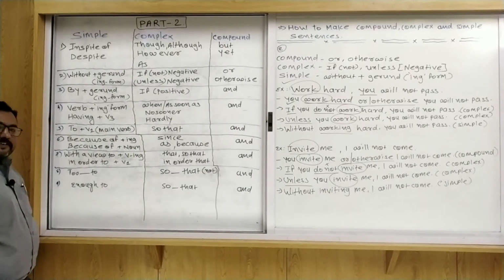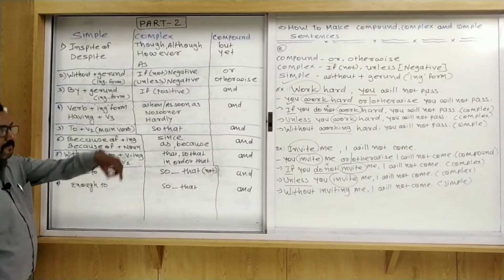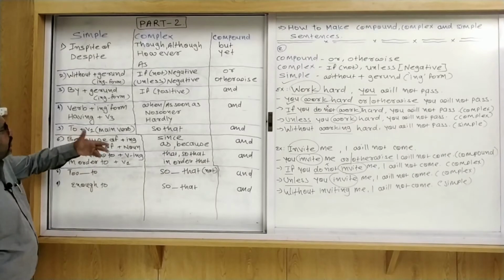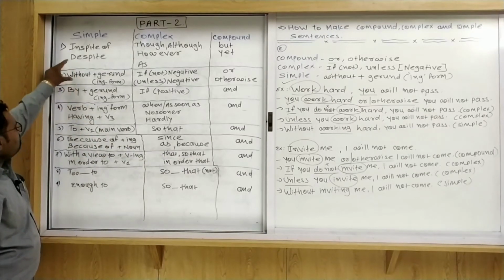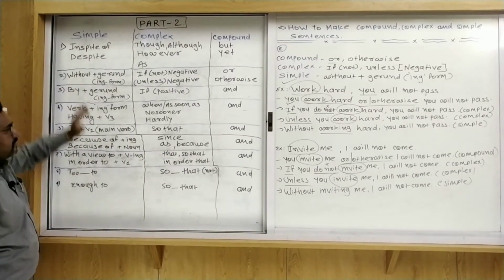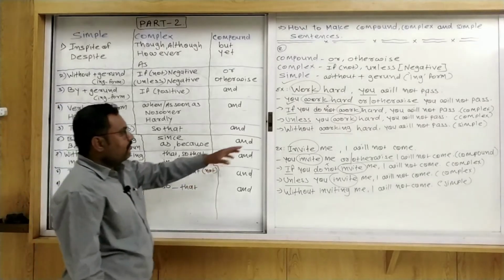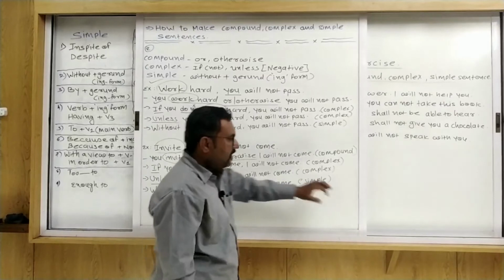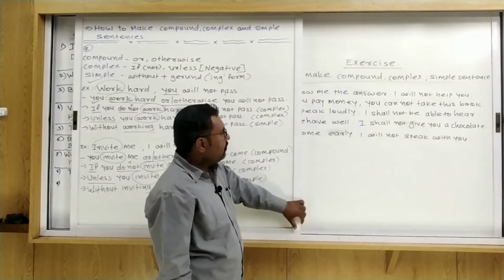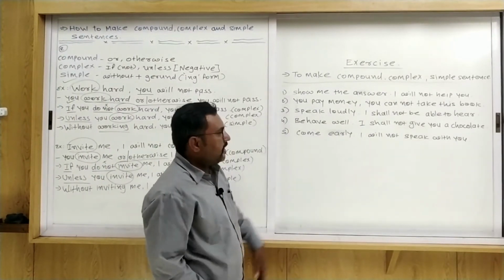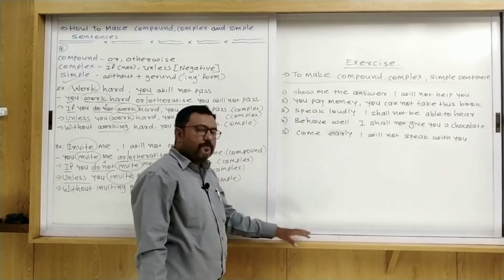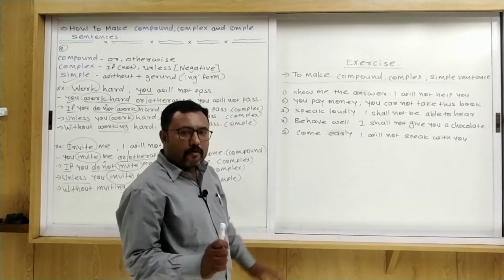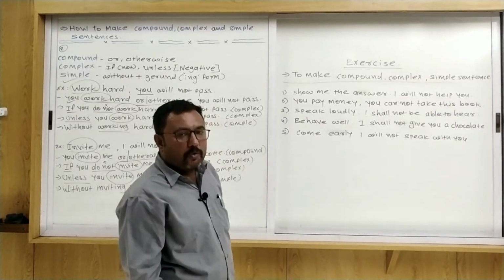Okay dear friends, now you take a screenshot and write it down in your notebook. We try to discuss one by one. We completed 2 topics. After finishing this topic, I give you an exercise. There are 5 sentences and you have to make a simple sentence, complex sentence and compound sentence.